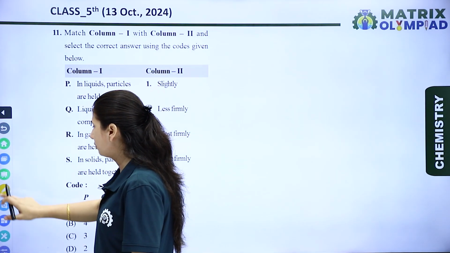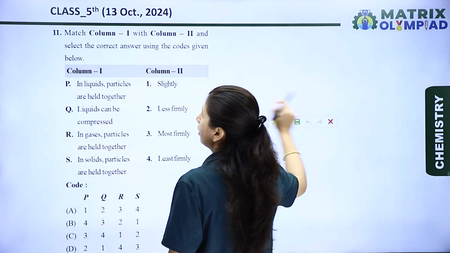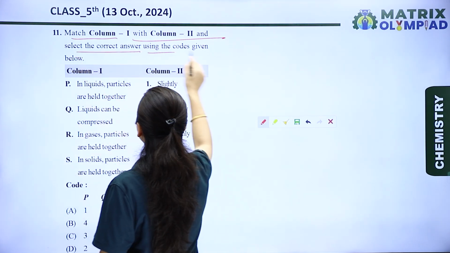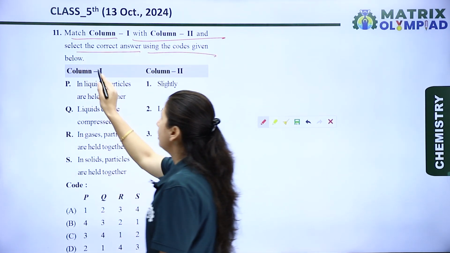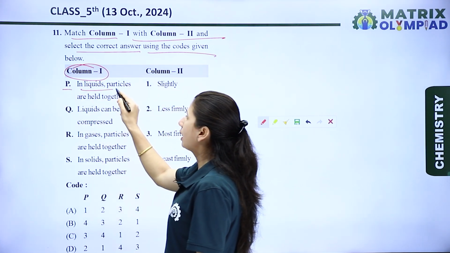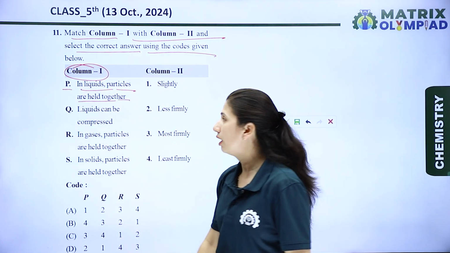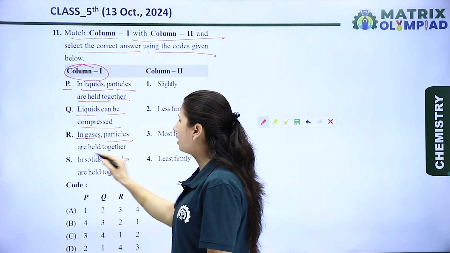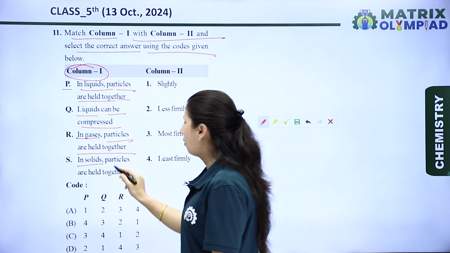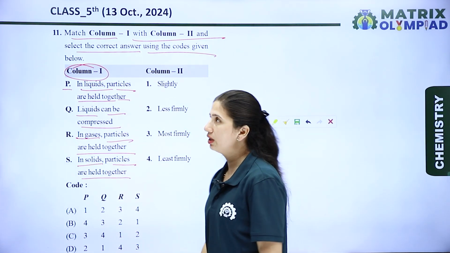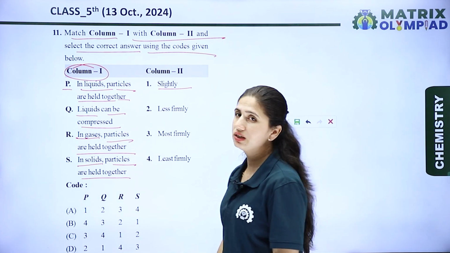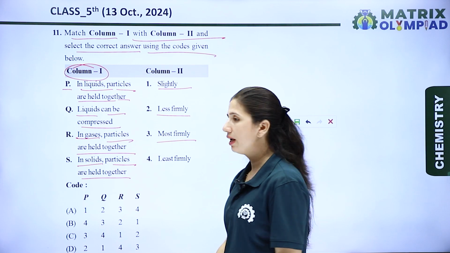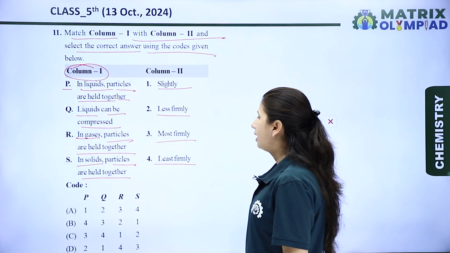The next question is, there are two columns. Match column first with column second and select the correct answer using the codes given below. Okay, so in column first, P is in liquids, particles are held together. Q is liquids can be compressed. R is in gases, particles are held together. S is in solids, particles are held together. Okay, so in column second, first is slightly, second is less firmly, third is most firmly, and the fourth is least firmly.